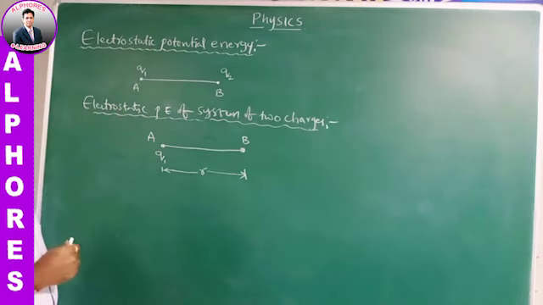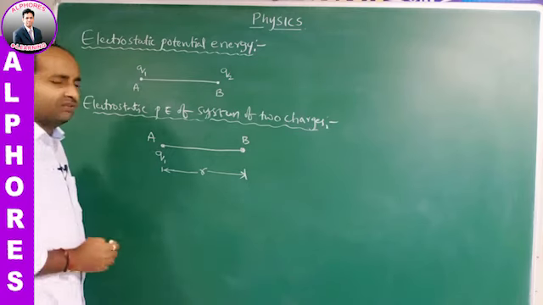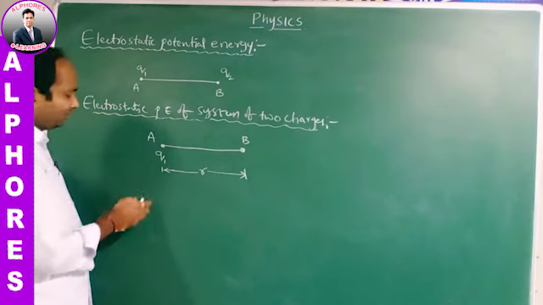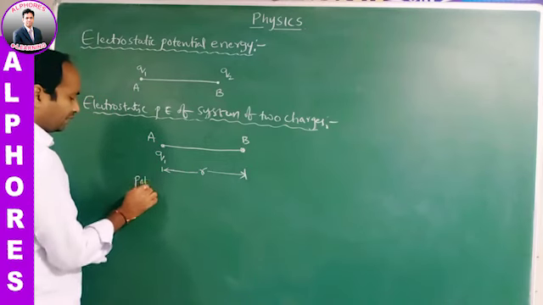Now what is the potential at the point B? We need to find the potential at the point B due to the charge Q1.